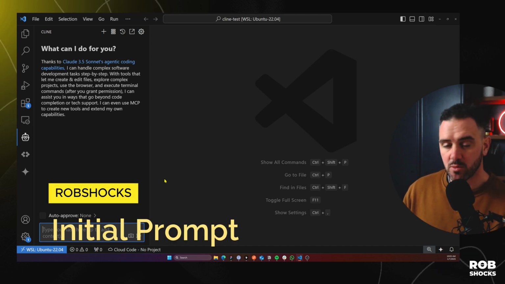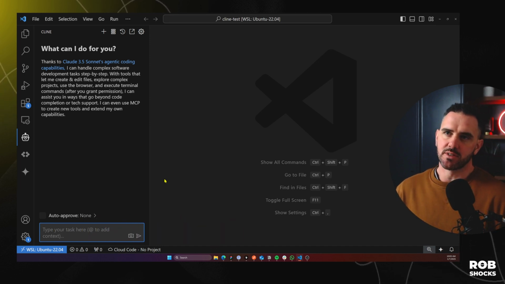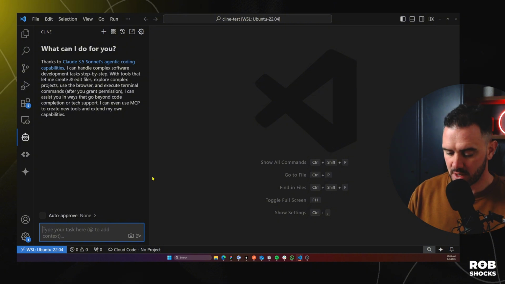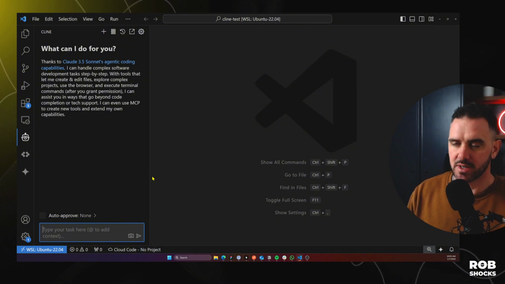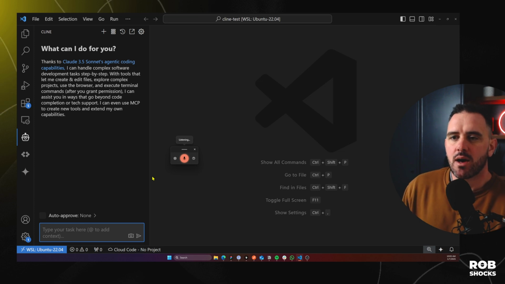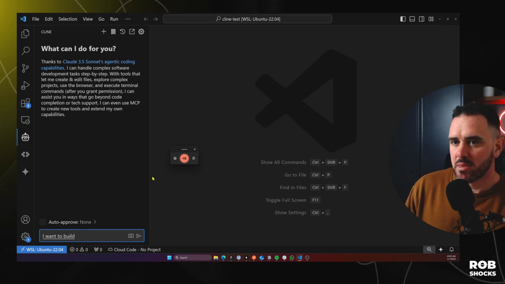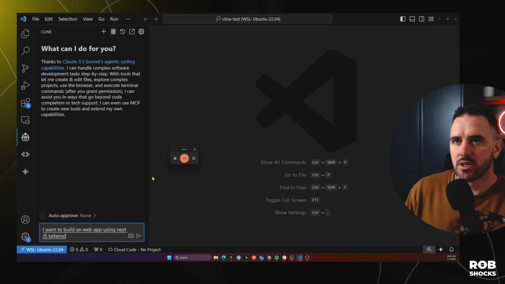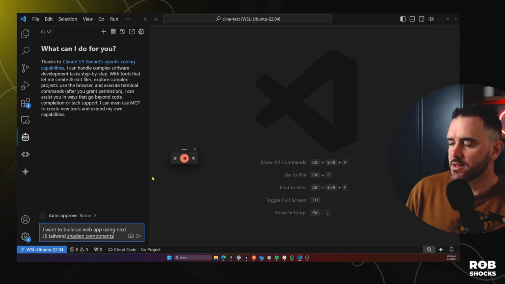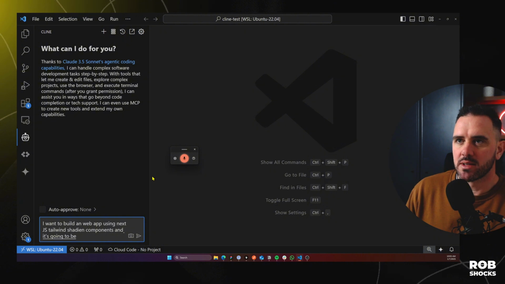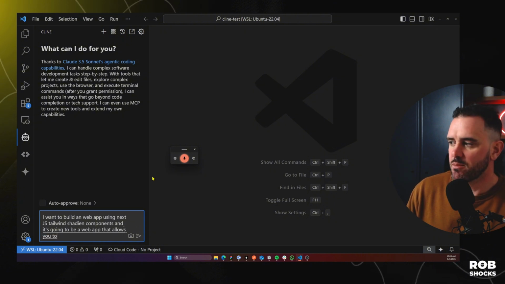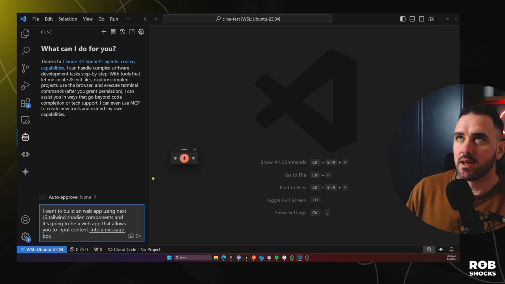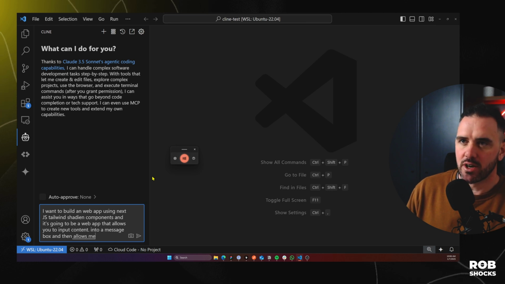So I'm going to try and create an app that I've already built using Cursor as a direct comparison here, and let's see how it performs. So I'm going to hit my dictation key, Windows H. I want to build a web app using Next.js, Tailwind, ShadCN components, and it's going to be a web app that allows you to input content into a message box and then allows me to hit a generate button.